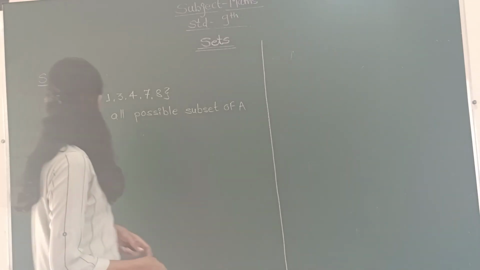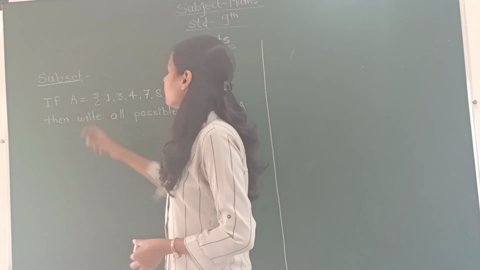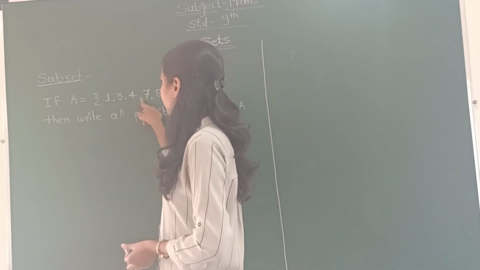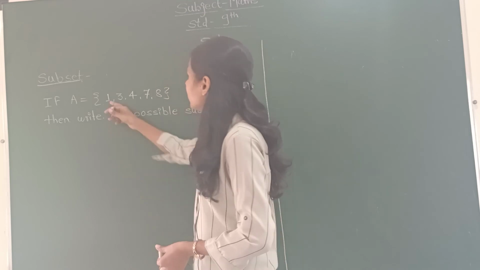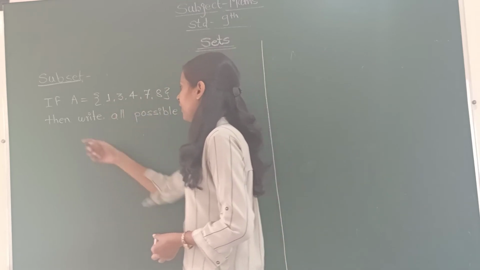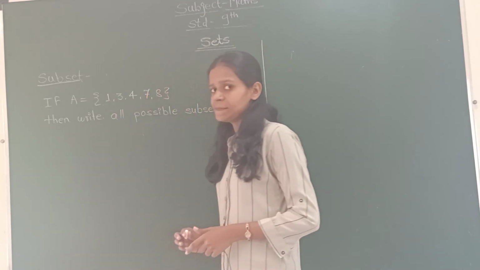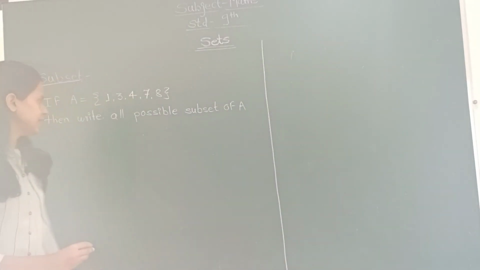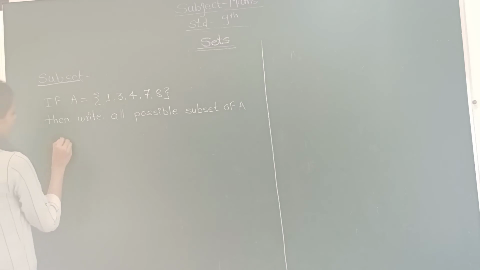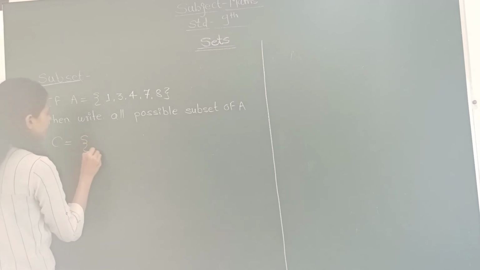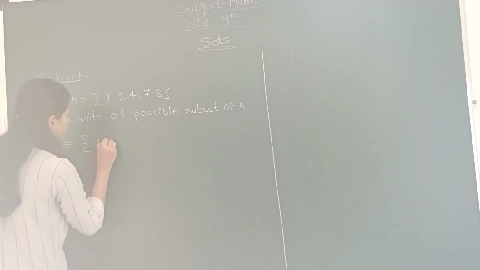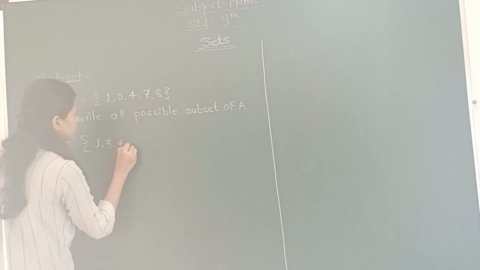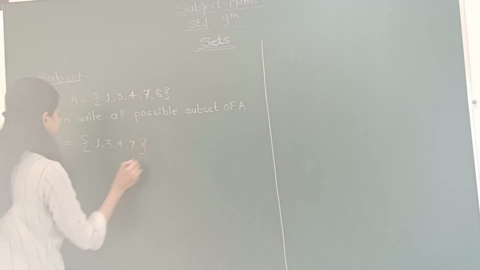See, here is an example of subsets. If set A is equal to 1, 3, 4, 7, 8, then we have to write all the possible subsets of set A. We will write the subsets of set A. See, we can name them anything from A to Z, but it must be in capital letters. So set C is equal to 1, 3, 4, 7.